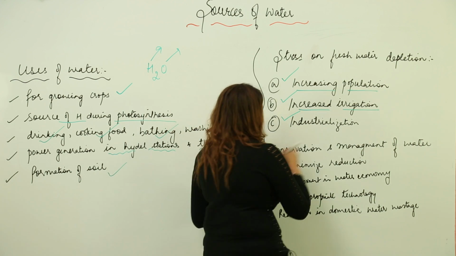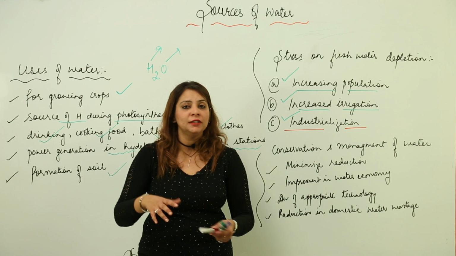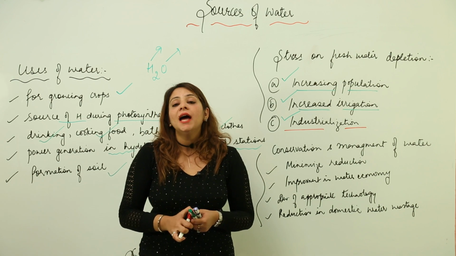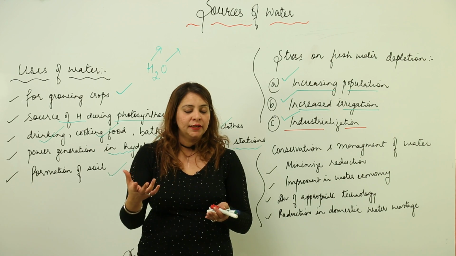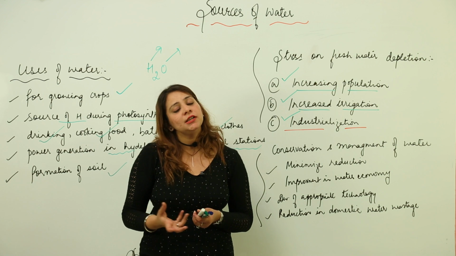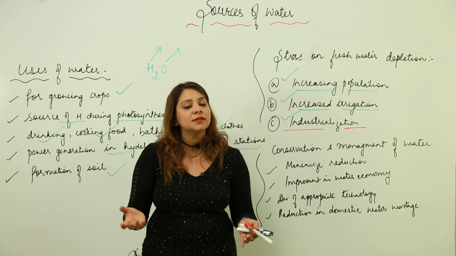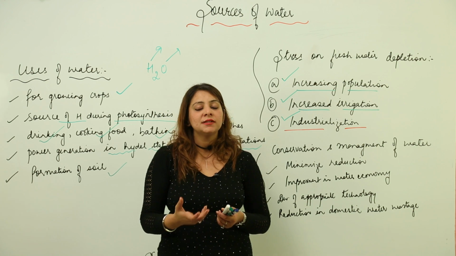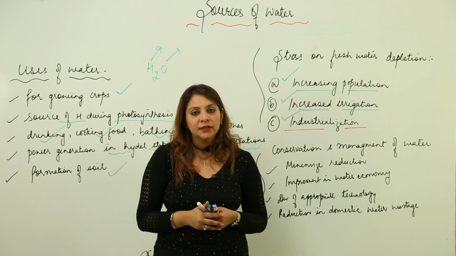Third is industrialization. Now with modernization, we want luxurious items, and for that industries have been set up, and directly or indirectly our modernization is linked with industry development. So industries are also making use of water. The setting up of large industries will again affect the natural resource water. That means they can cause the depletion of our natural resource, and this natural resource can be under stress.